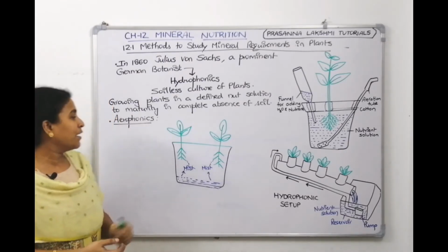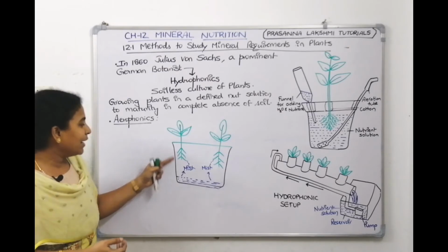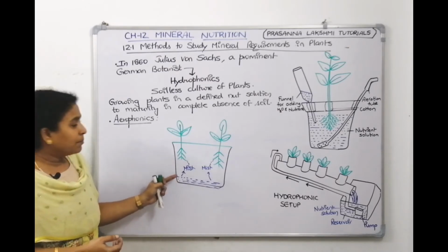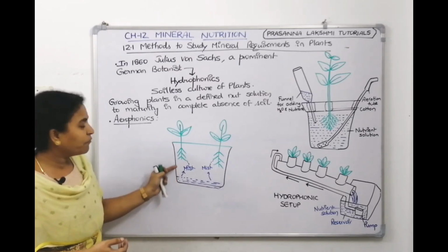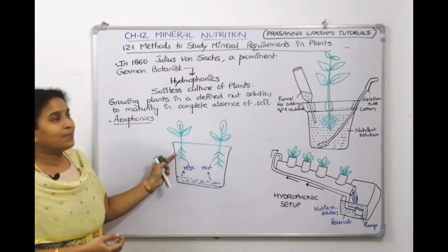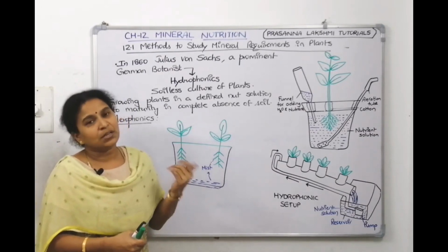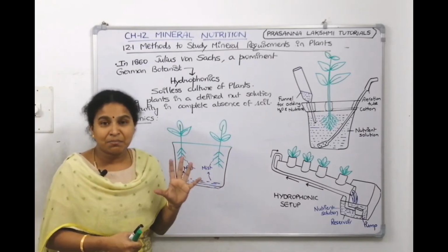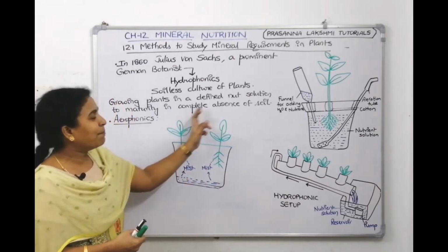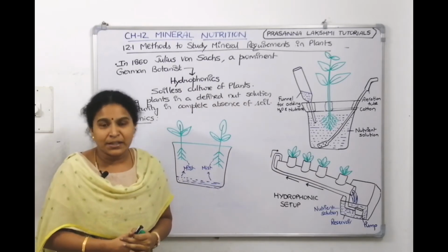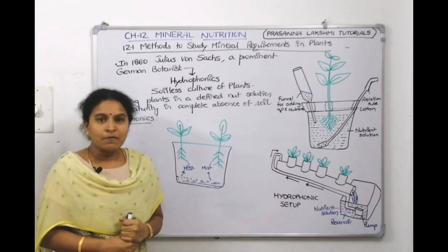In aeroponics, we will not dip the root inside the nutrient solution, but the minerals will come out in the form of mist, and from there the roots will absorb it. It is called aeroponics. Ultimately, hydroponics and aeroponics mean growing the plant in complete absence of soil.